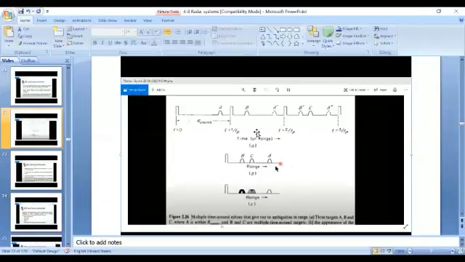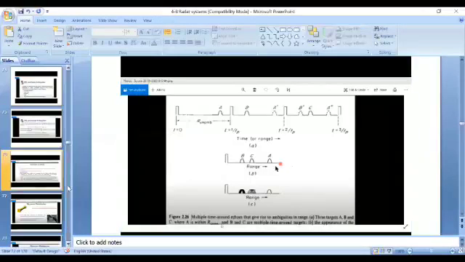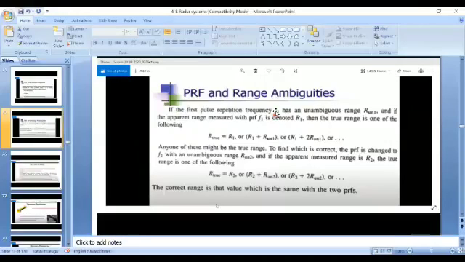By changing the pulse repetition frequency, we can easily identify the original target by comparing with the first display. The first display means here without changing the pulse repetition frequency, but in the second display we are changing the pulse repetition frequency. So we are comparing the display of targets without changing the pulse repetition frequency and with changing it. Why am I repeating this? Here I want to give one conclusion, that is an equation for that. So I repeat those lines again.